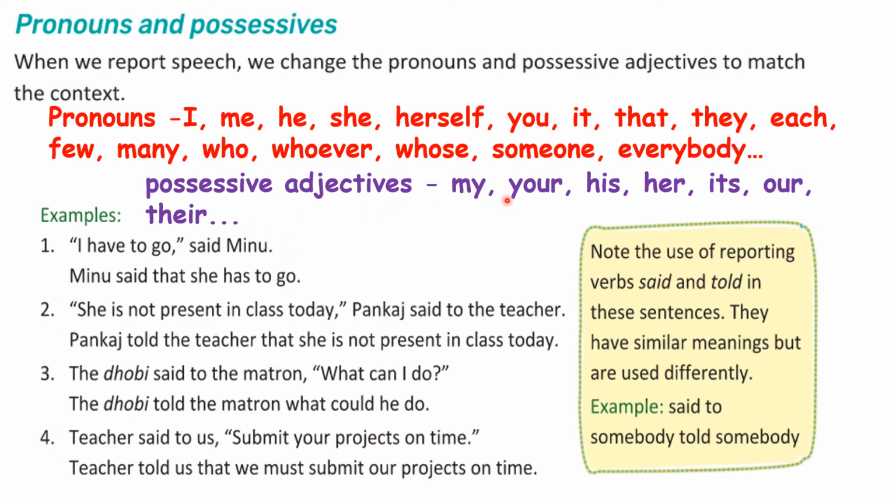Possessive adjectives are things like my, your, his, her, its, our, their, and so on. I have given this just for you to know what are the pronouns and what are possessive adjectives, just to tap your brain. Let's see the examples. I have to go, said Minu. This is direct speech.